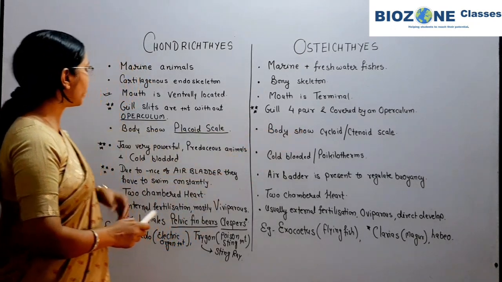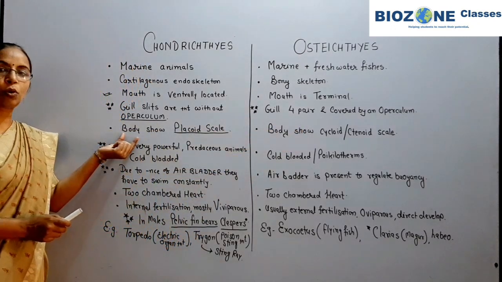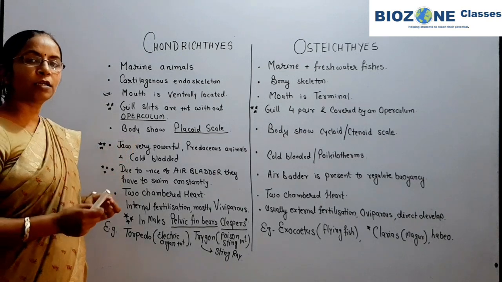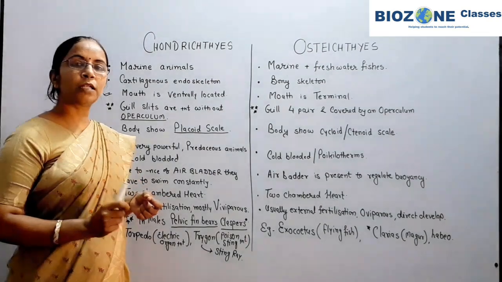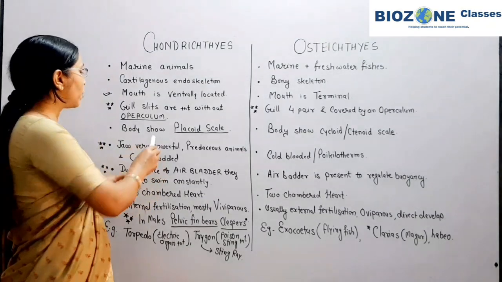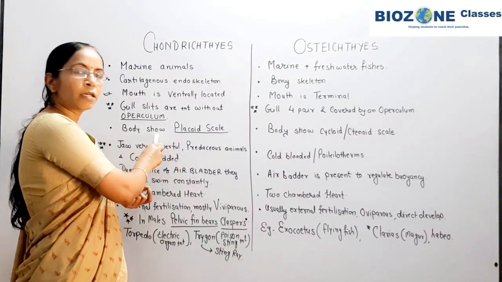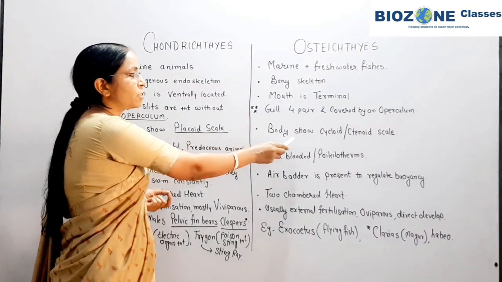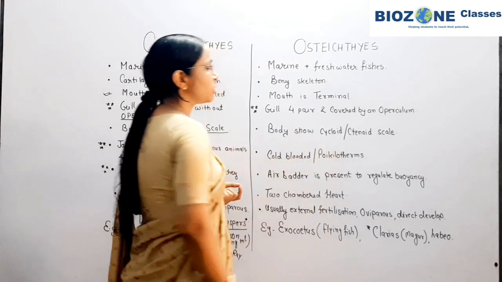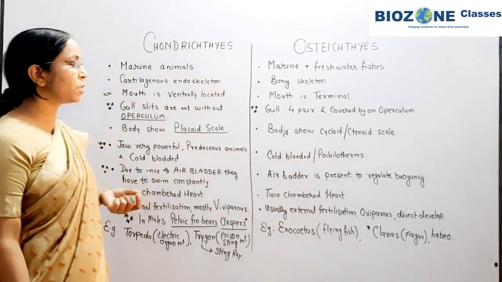So remember this part. Now the body shows the presence of scales. In cartilaginous fishes the body shows placoid scales, whereas in Osteichthyes the body shows the presence of cycloid or ctenoid scales.